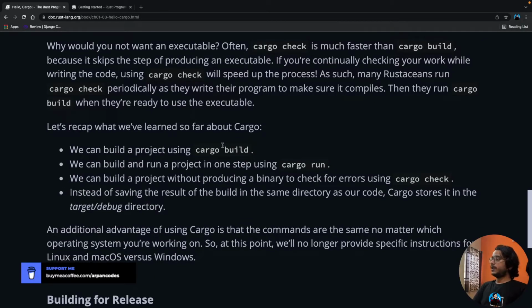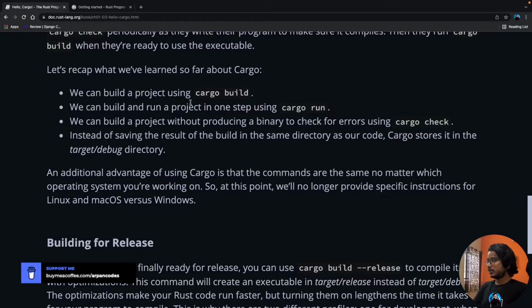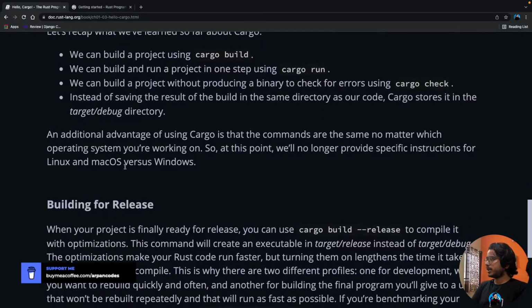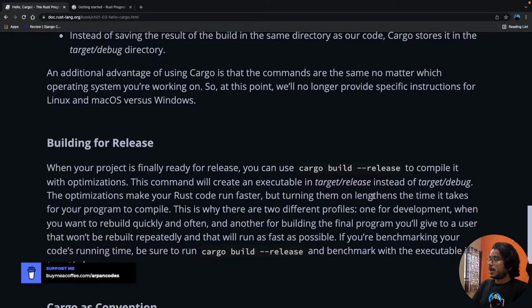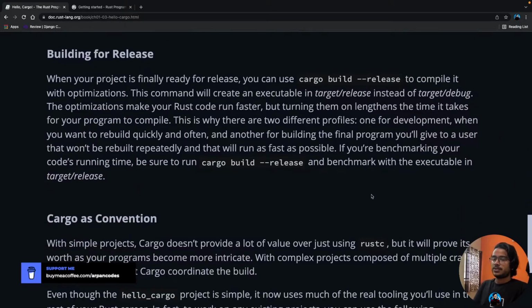Let's recap what we have learned so far. We build using cargo build. We build and run the project using cargo run. We build a project without producing a binary using cargo check. Instead of saving the result of the build in the same directory as our code, cargo stores it in the target/debug directory, which we saw. An additional advantage of using cargo is that the commands are the same no matter which operating system you're working on. So at this point, we no longer provide specific instructions for Linux and Mac versus Windows. So yeah, that's the gist of this book.